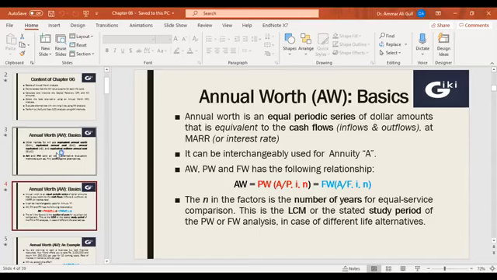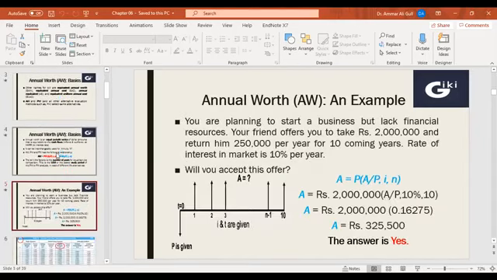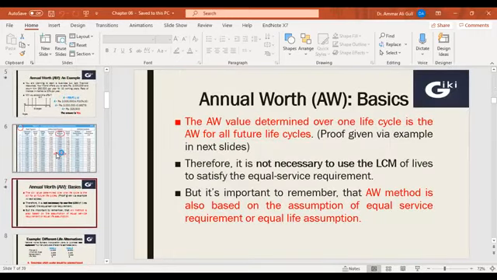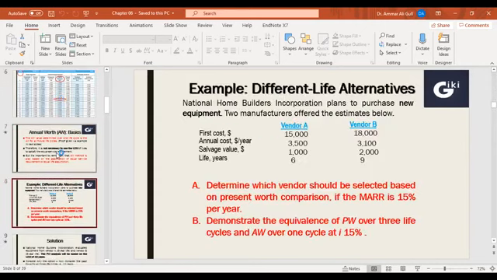So if we are given present worth, we need to use the A over P factor, and if we are given future worth or future value, then we'll use the A over F factor to convert to annual worth. Then we established another fact that the annual worth value for one life cycle is the annual worth value for all future life cycles. In other terms, if you calculate annual worth value for one life cycle, it will remain the same for the rest of the life cycles. And we proved it with an example that is here.